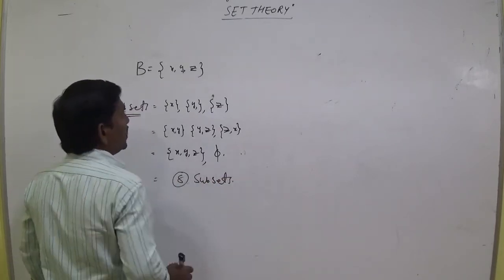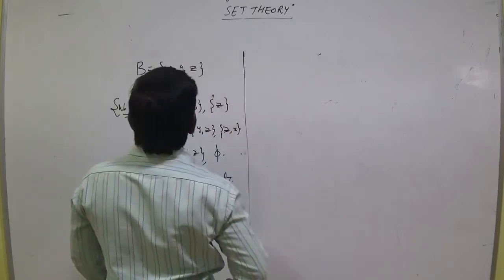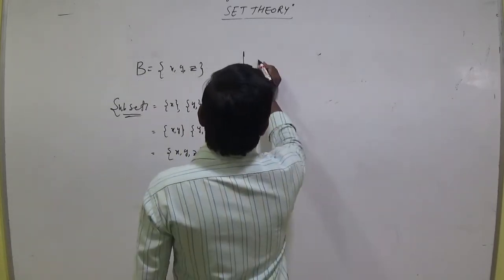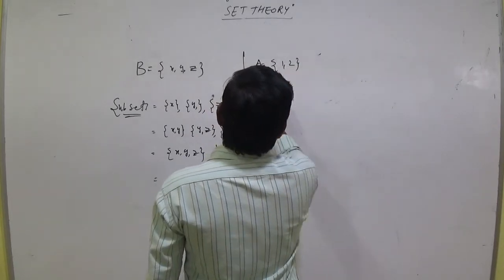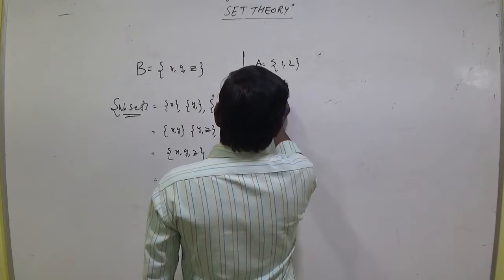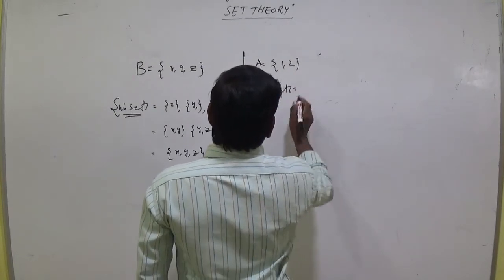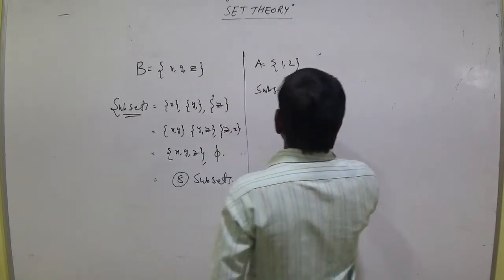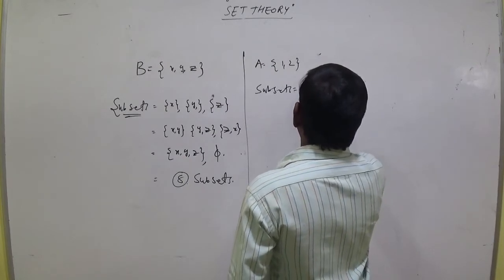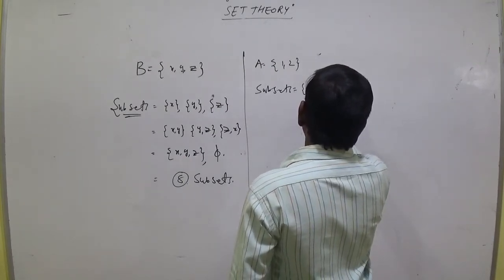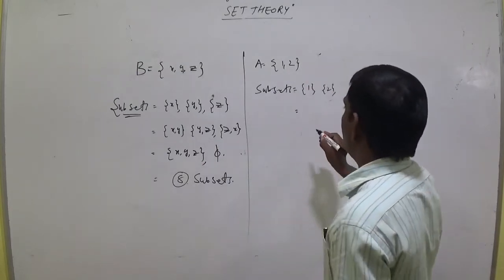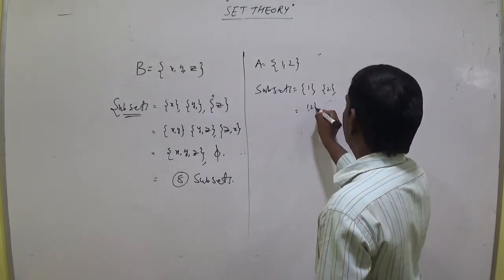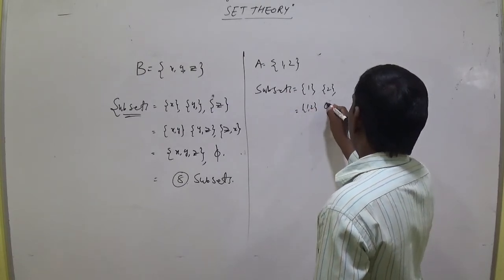Okay. The number of subsets. For example, A equal to 1, 2. How can you write the subsets? 1, 2, and the set itself, and pi.